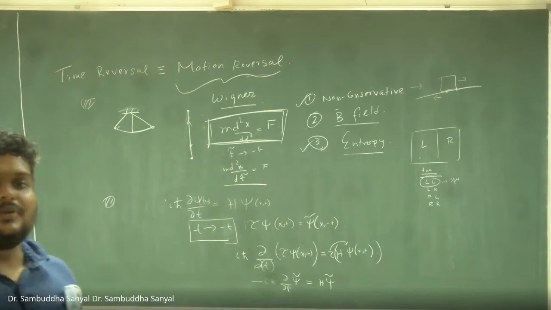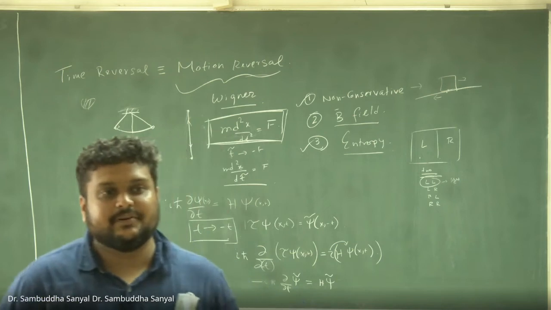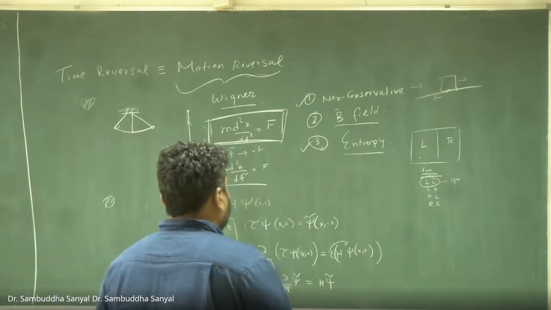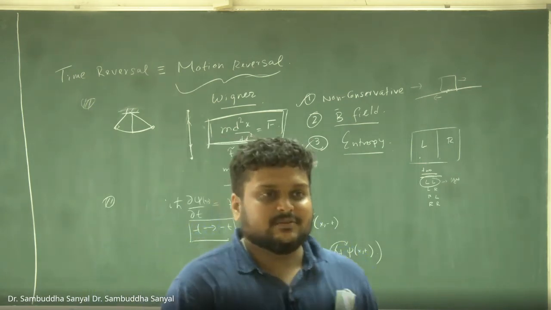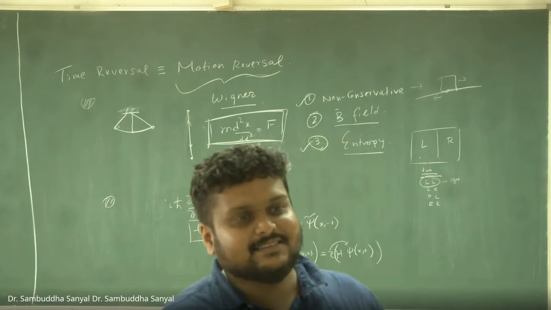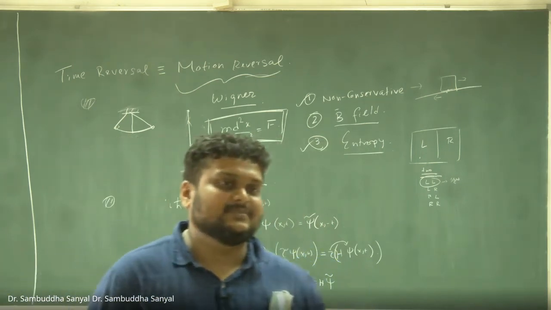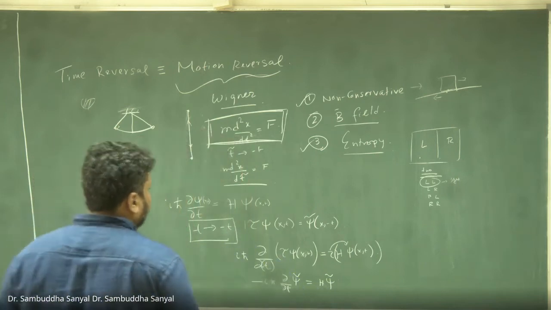So what to do with this minus sign? It's not the Schrodinger equation. You cannot put an arbitrary minus sign. And this also will lead to some other problem, because that means if this one has an energy E, this one will have an energy minus E. We have discussed earlier in single particle quantum mechanics that minus E is unphysical. It leads to a stability problem. So now what to do with this? How to account for this?